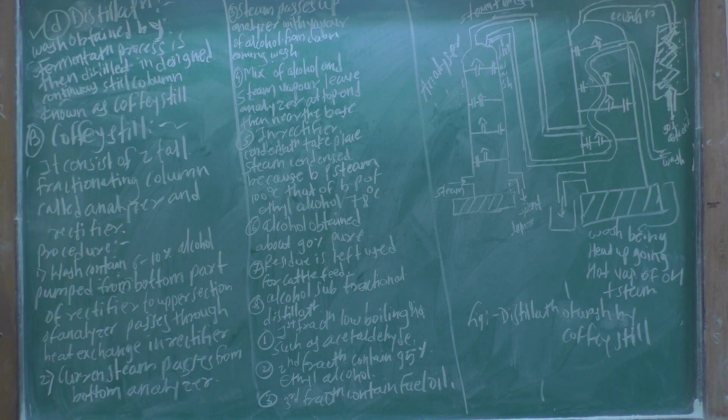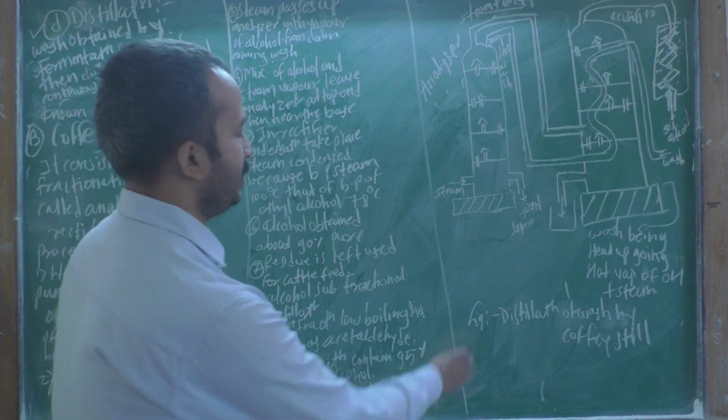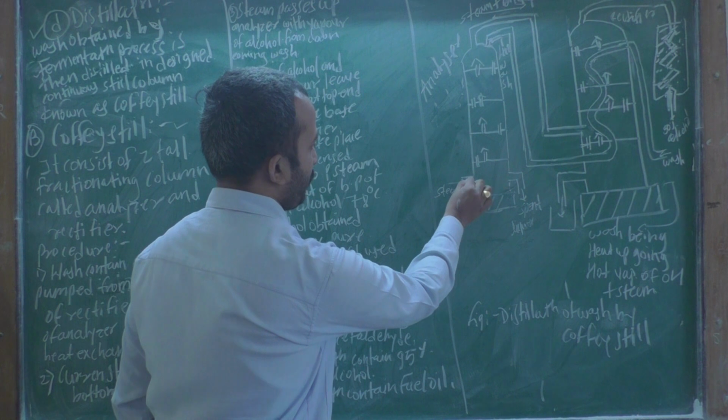Then the second point: you have to discuss the procedure, how to perform this experiment. First we take the wash containing 6 to 10% alcohol and pump it from the bottom part of the rectifier to the upper section of the analyzer, passing through the heat exchanger in the rectifier. So you have to pump from the bottom part of the rectifier.